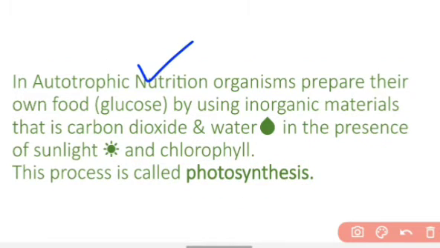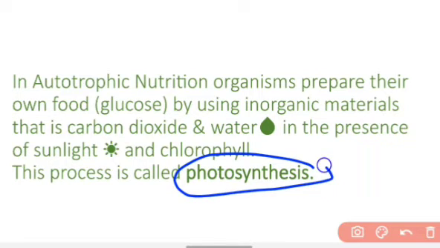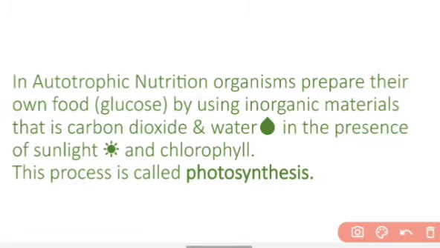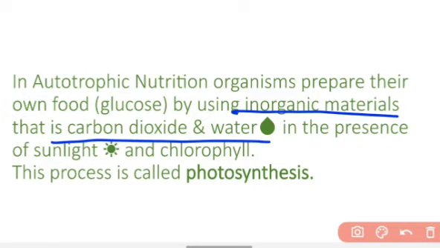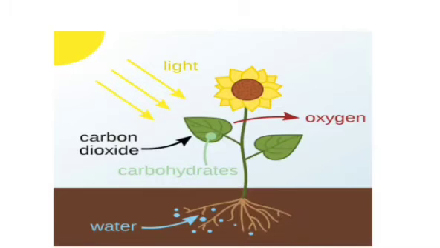In the autotrophic mode of nutrition, organisms prepare their own food in the form of glucose. And how do they make their food? By the process of photosynthesis. What do they do in photosynthesis? They use inorganic material like carbon dioxide and water in the presence of sunlight and chlorophyll to make glucose. So this is the process of photosynthesis.